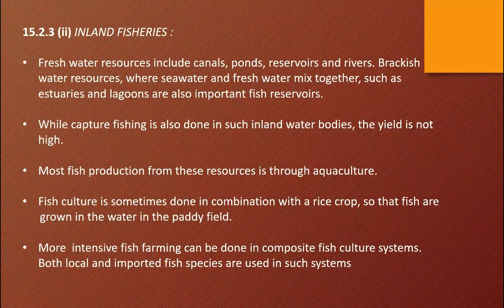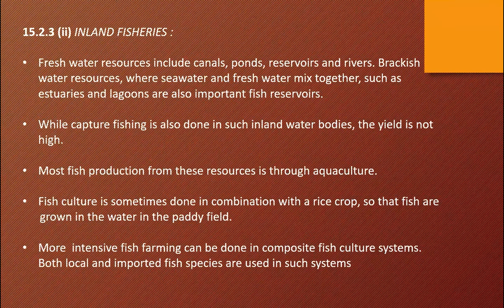Right. Then inland fisheries, these are additional points. Freshwater resources include canal, pond, reservoir and rivers. Brackish water sources are where seawater and fresh water mix together. We say estuaries or brackish water, where river and seawater meet.